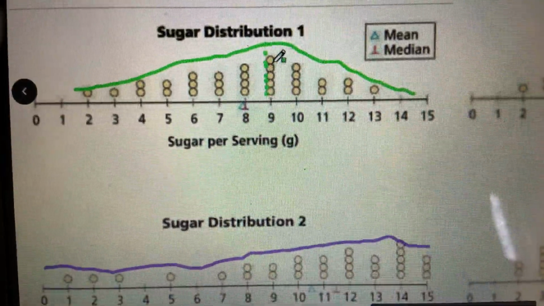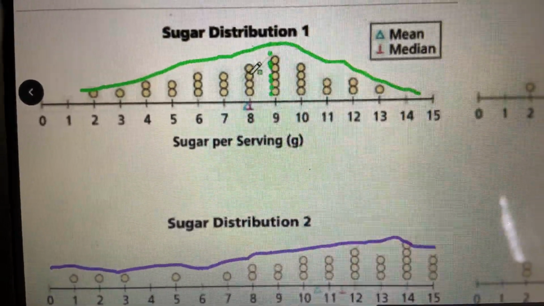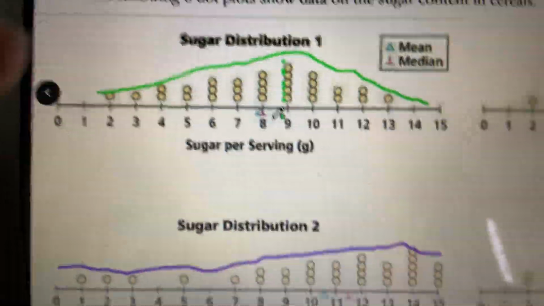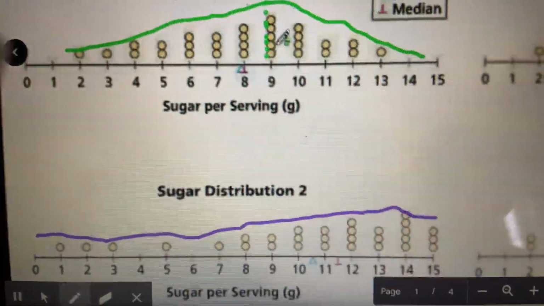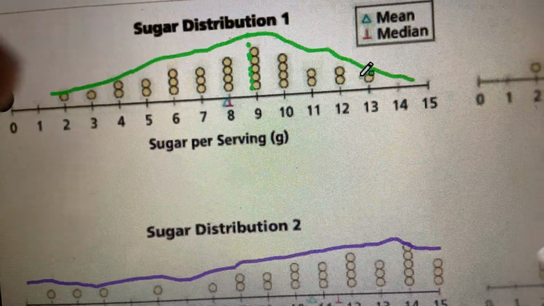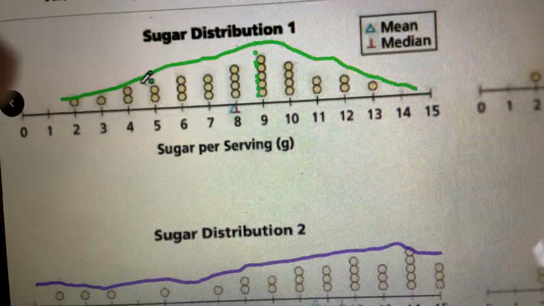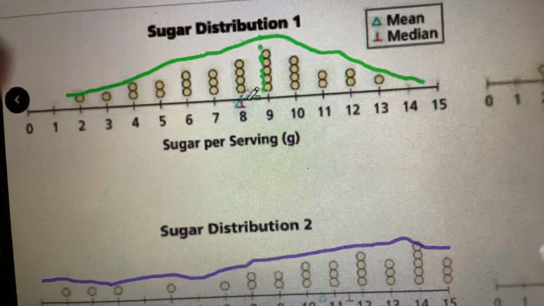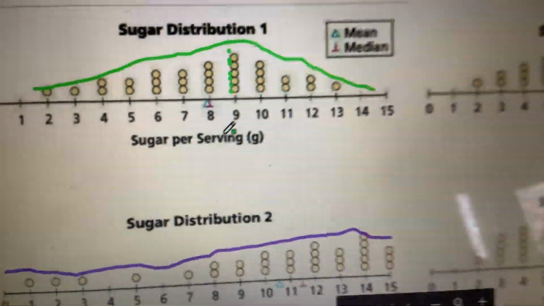We would say that that data actually has no skew. It's not skewed left. It's not skewed right. There's no tail to the left. There's no tail to the right. All the data is really clustered in the middle, and then it starts getting less to the right, and it also starts getting less to the left. When the data is clustered in the middle, we say that this data has no skew.